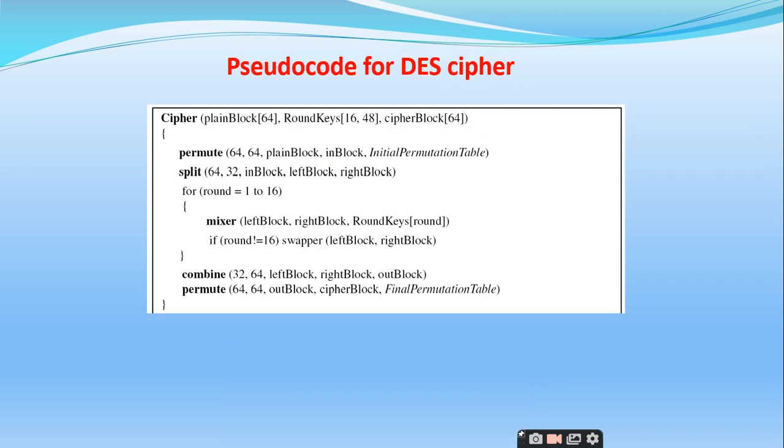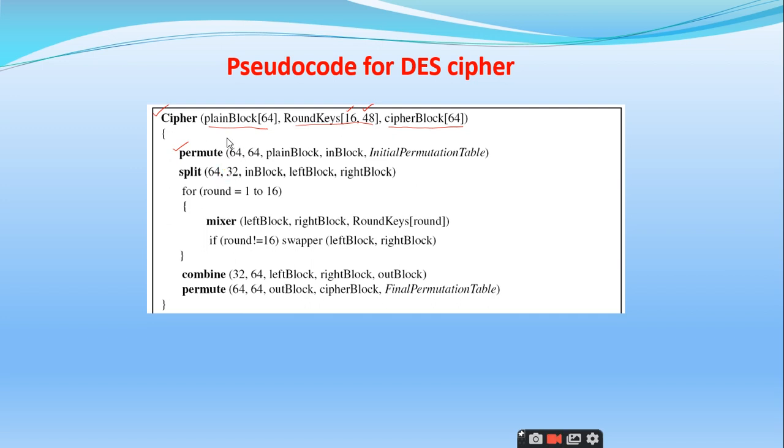Yes. So these are the various algorithms that have been discussed till now, right? The cipher is the actual name of the DES cipher, and it accepts 64-bit plaintext, and 64-bit ciphertext will be generated, and the round keys for 16 rounds, each and every round we have 48, right? There we are using the initial permutation. Am I right or not?